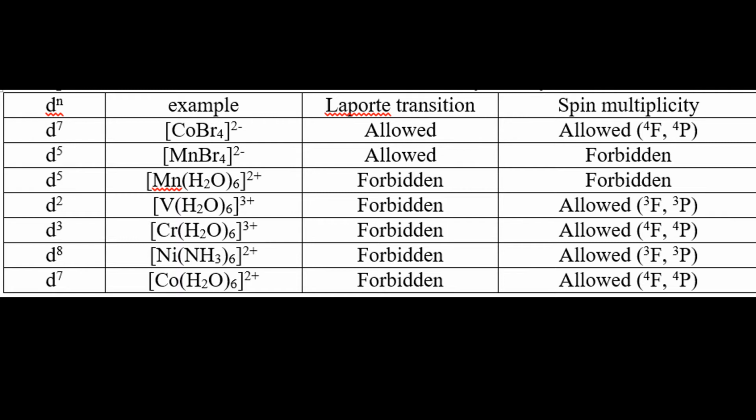Many examples are pointed out here, but the proper explanation of the CFT electronic configuration, which Laporte transitions are forbidden and whether spin multiplicity is allowed or forbidden, is explained well when we study the CFT chapter. There you will see why these examples are pointed out here, whether Laporte forbidden or not, or whether the spin multiplicity rule is allowed or not.